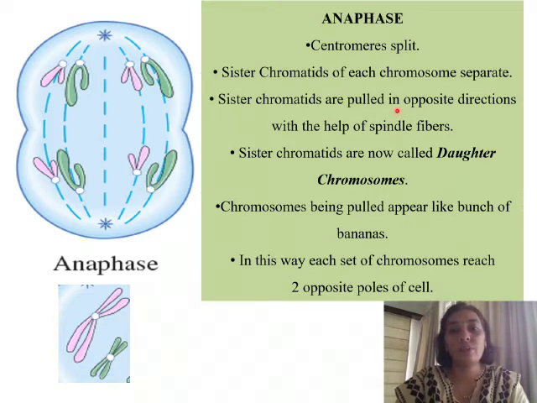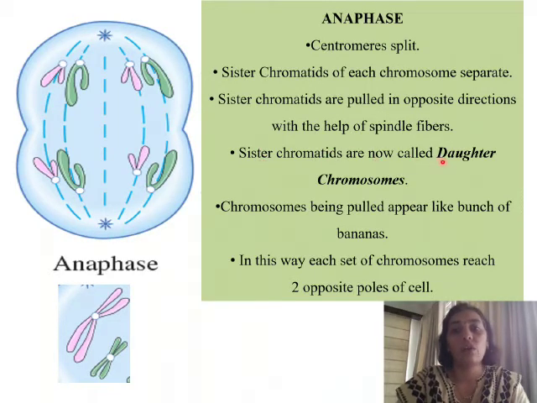Sister chromatids are pulled in opposite directions with the help of spindle fibers. So here we have the spindle fibers, which are flexible protein fibers, and these spindle fibers are also called microtubules. So these microtubules are now going to pull these sister chromatids towards the two poles of the cell. So now we can see that the sister chromatids are being pulled towards the two poles of the cell.